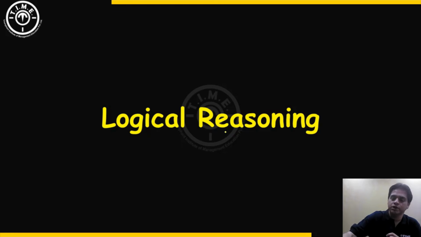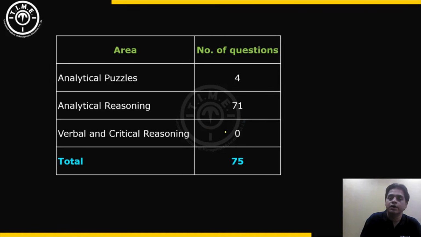Now, the breakup of the logical reasoning questions in terms of the main areas is as shown on the screen. There were 4 analytical puzzle questions. Each of them was an individual question. There was no set of questions. In the entire logical reasoning section, there was not a single set of questions. All 75 questions were separate individual questions.